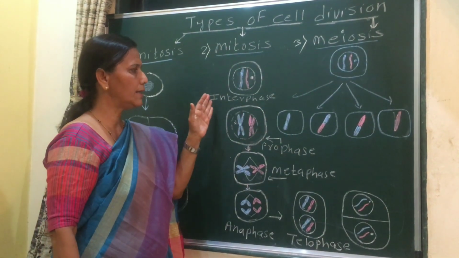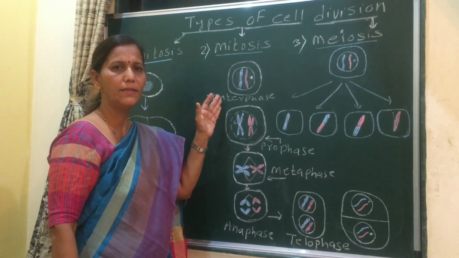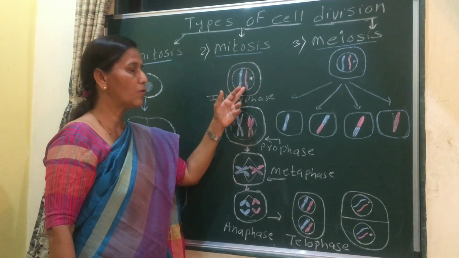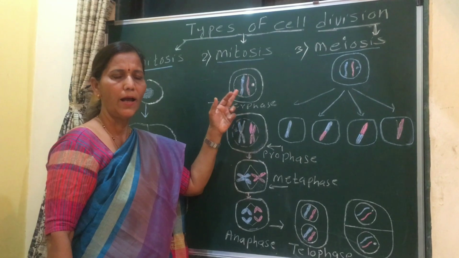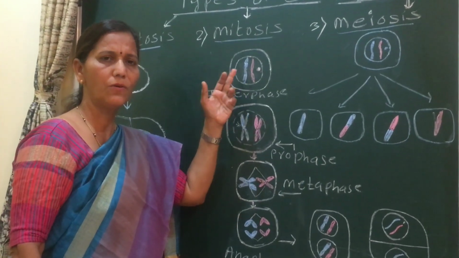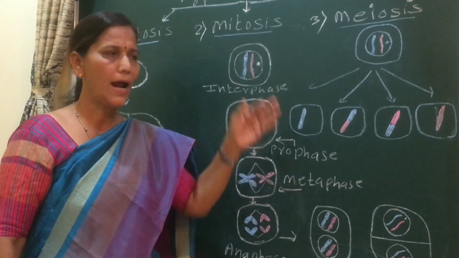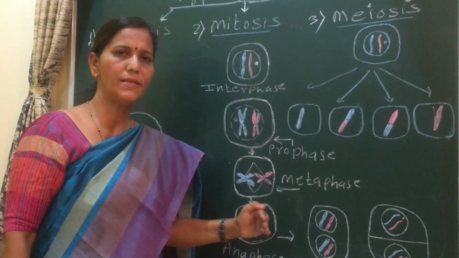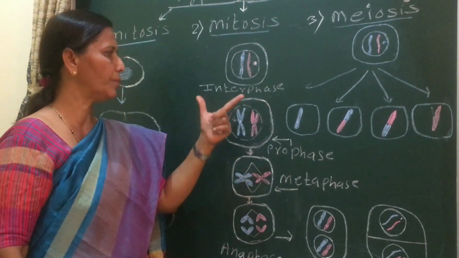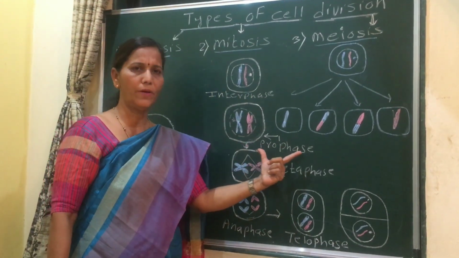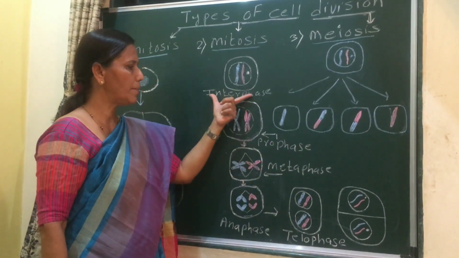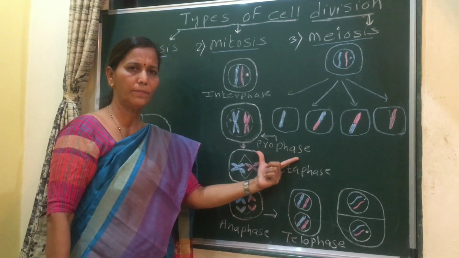Now in mitosis, when the cell is in the resting phase, it is interphase. There is a chromatin reticulum. I already explained this chromatin reticulum and its packaging in a previous video. At the end of this video, I will send you a link. Then the first phase is prophase.